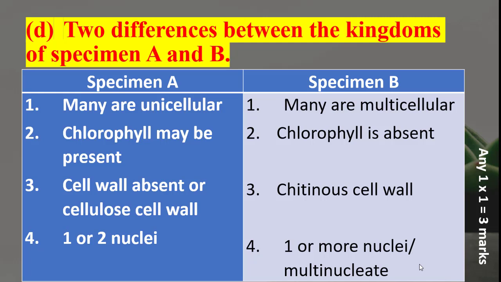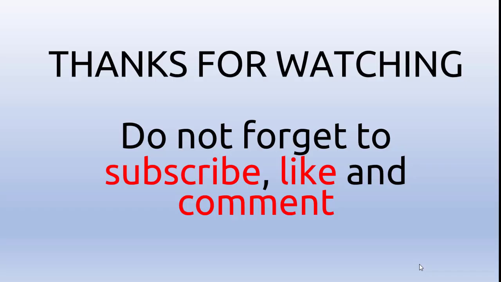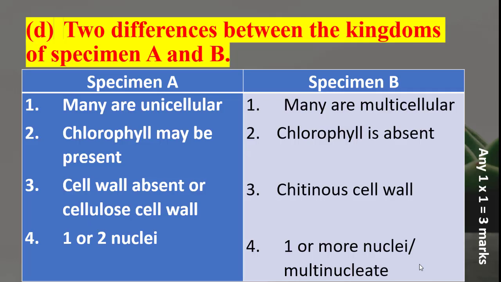That's why in question 2, you say chlorophyll may be present. Otherwise, we would just say chlorophyll is present, because the green plants have chlorophyll. There are some members of the kingdom Protista that do not have chlorophyll. If you go to Amoeba, the Rhizopoda, the Trypanosoma, the Zoomastigina, they do not have chlorophyll in them.